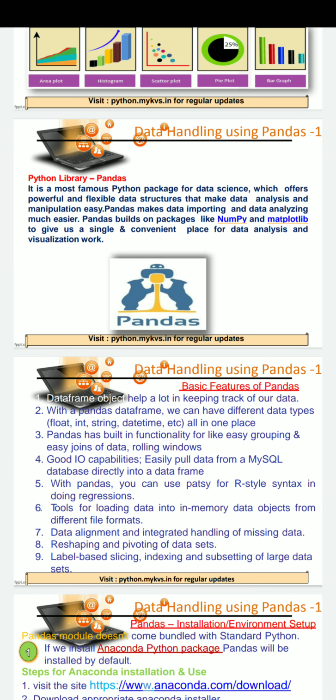Pandas makes data importing and data analyzing much easier. Now what is data importing? Data importing means storing data somewhere in another location, another object, like we are storing data in a CSV file. A CSV file is just similar to an Excel file, but data are stored there in comma separated form. We have already created a CSV file.